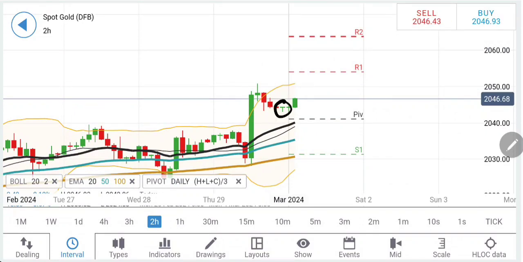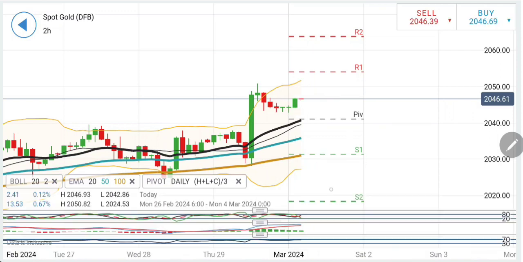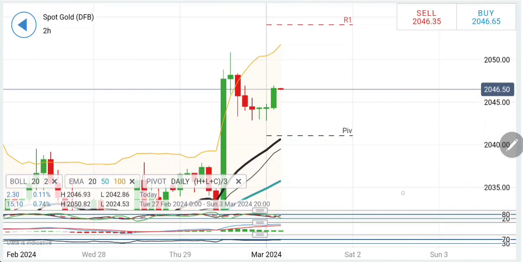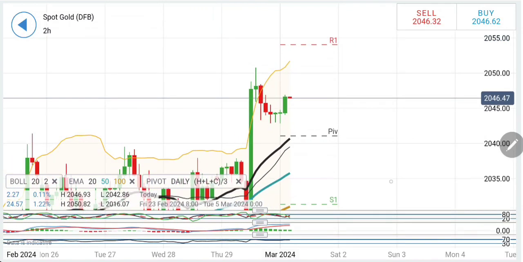Also, on the 2 hour charts, a reversal sign is seen, and this is the first bullish candle. I expect it to deliver second and third bullish candles as well. Keep watching the 2048 levels. Certainly, we can look forward to a further rise towards 2055-56, and then in fact it can try to move towards 2060-65 levels. A reversal sign is also seen here.